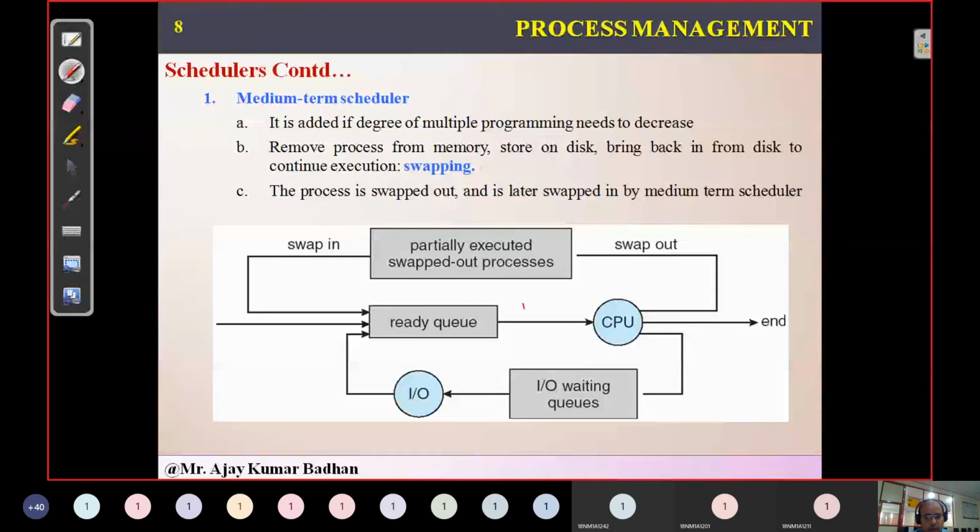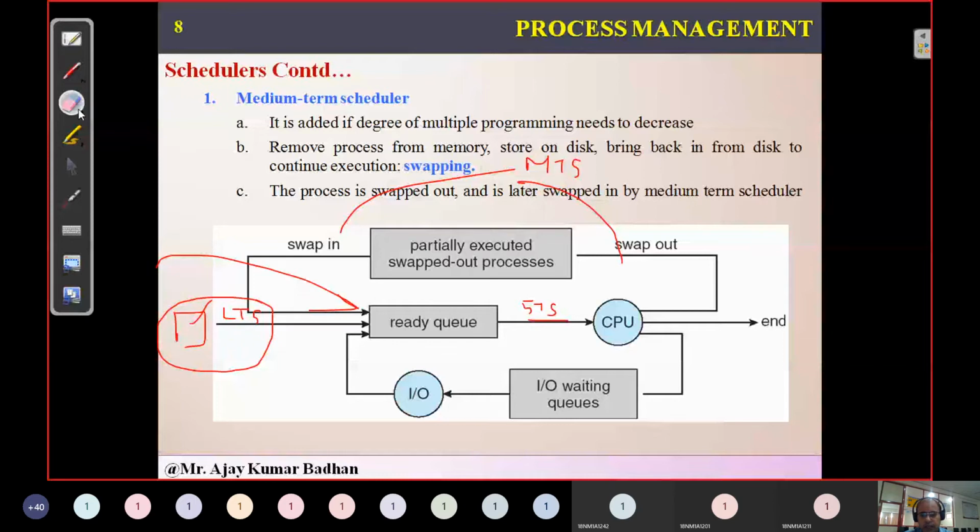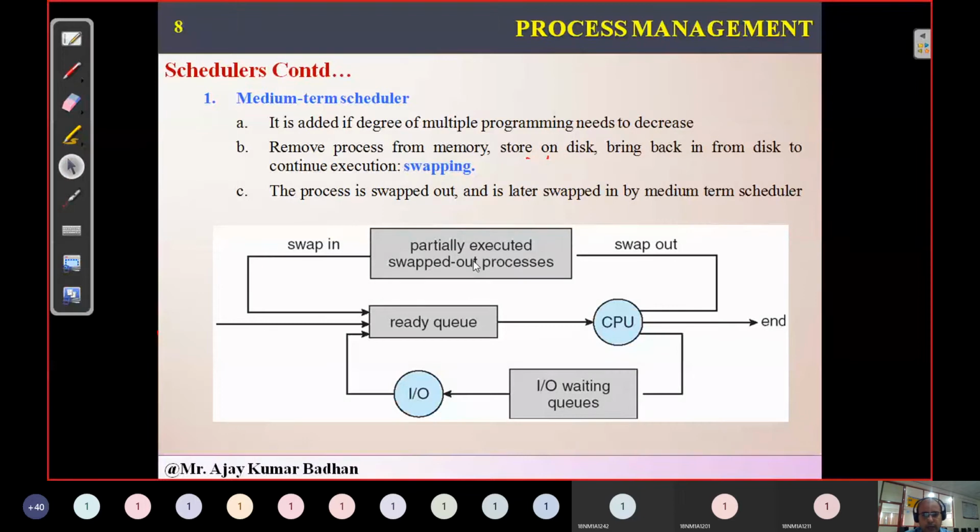So the short-term scheduler is here, and since we have a job queue here, we have a long-term scheduler. What about medium? That is the swap in and swap out. Most operating systems like Windows and Linux don't have the long-term scheduler concept. They directly have short-term and medium-term schedulers. Whatever process comes in, they will not store it in the job queue; they directly store it in the ready queue. That is what is explained in this slide. I hope it is very clear regarding these schedulers.